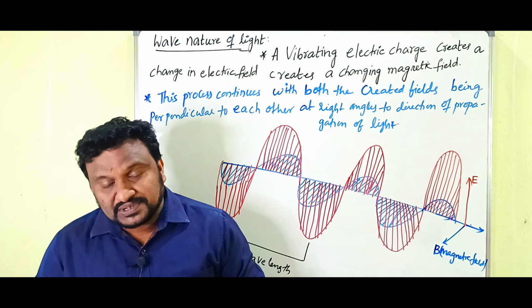Now coming to light waves. In light waves also, light exists in the form of electromagnetic waves. Those electromagnetic waves are transverse in nature. So electromagnetic waves are also transverse waves.